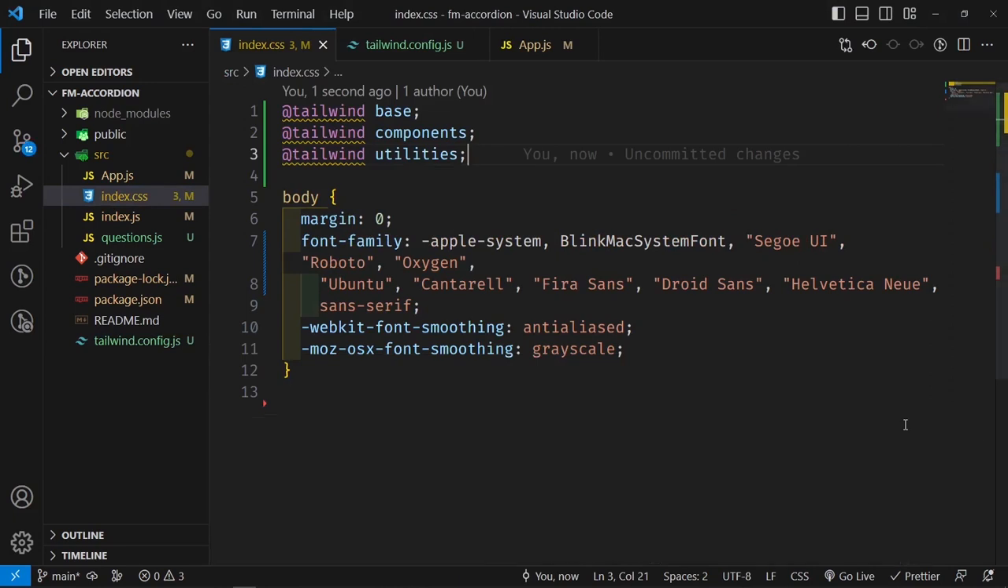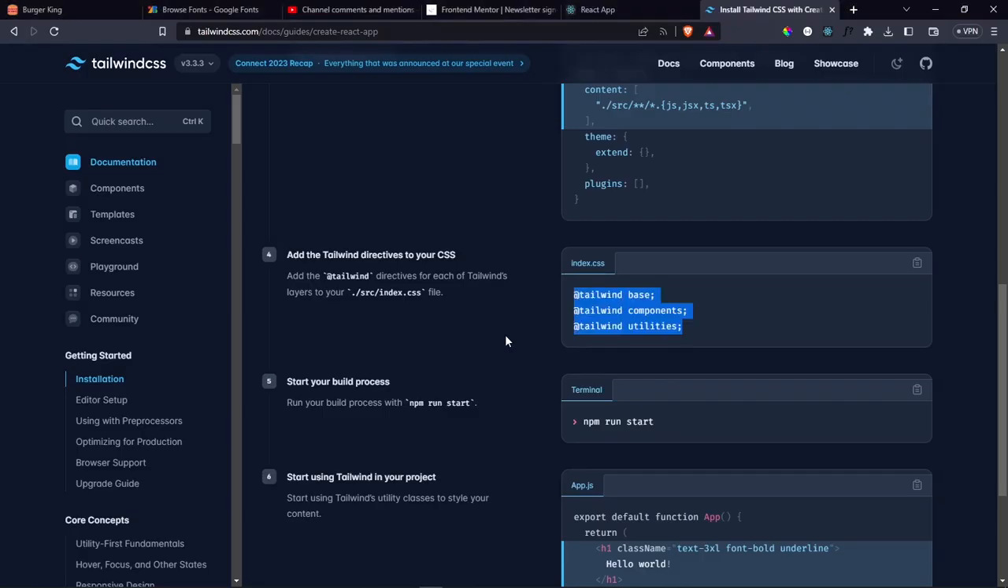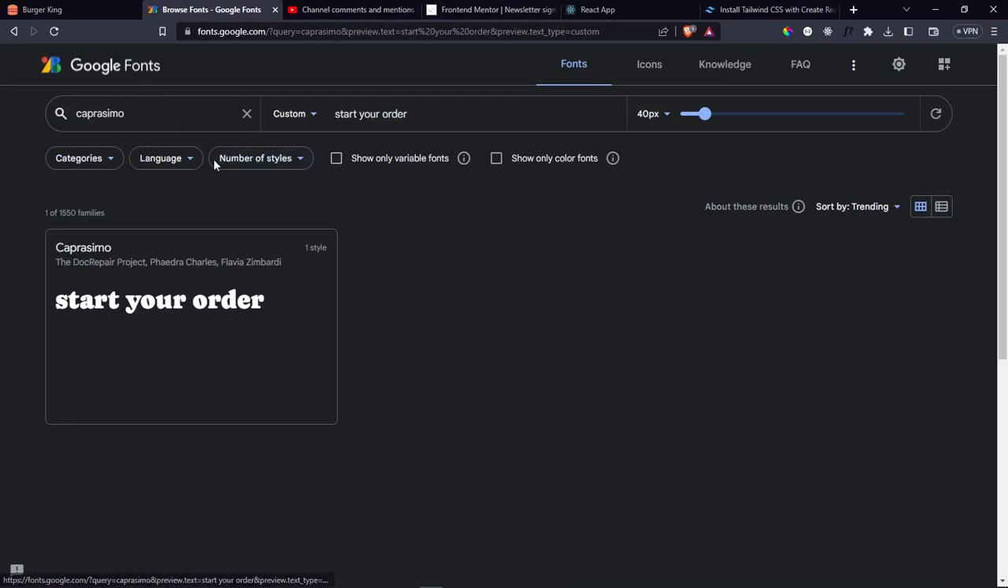Now let's head over into Google Fonts so that we can get the font that we're going to use. We're going to be using two fonts, not this one.